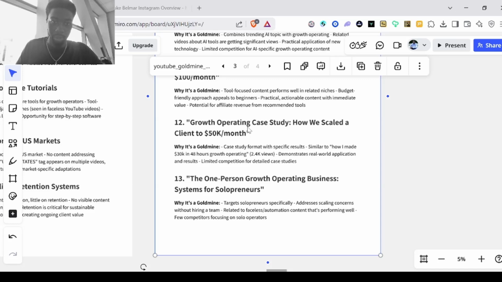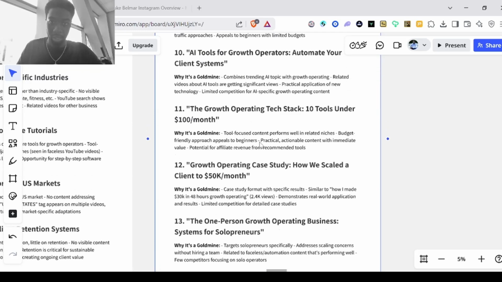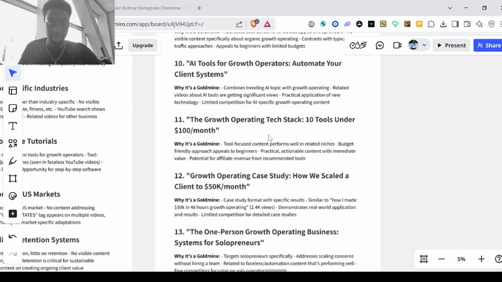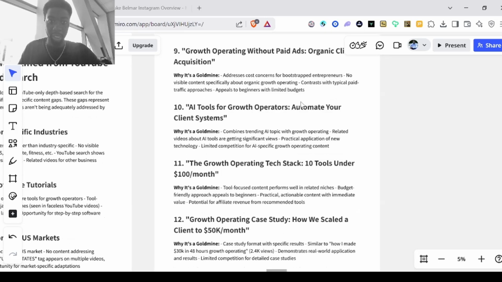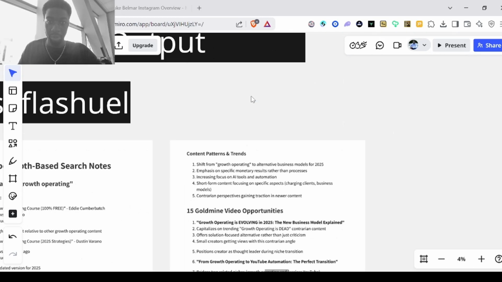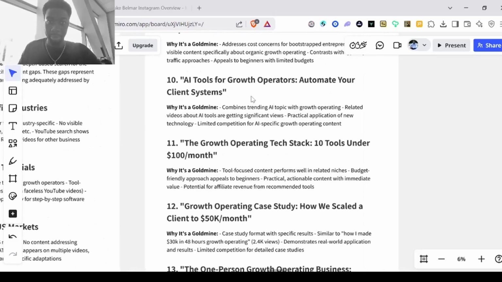How to build a client to 50K model? Obviously, don't have anybody go crazy. Then tool stack. Nobody talks about softwares you can use. AI tools. Nobody talks about AI tools that can be used for growth operators in this space. I mean, I believe you should use it. I mean, they're working. If you know they're working on something, but that is something that nobody's talking about.